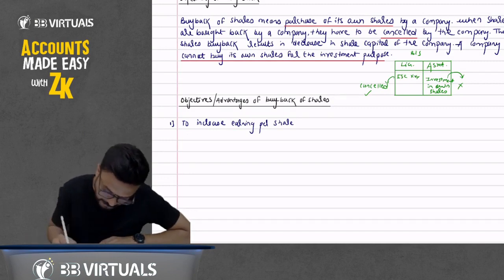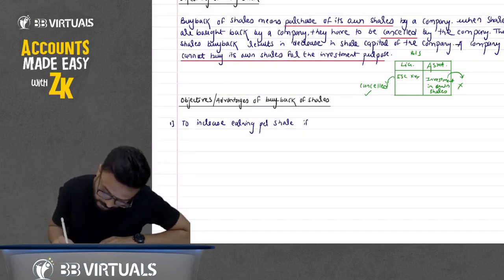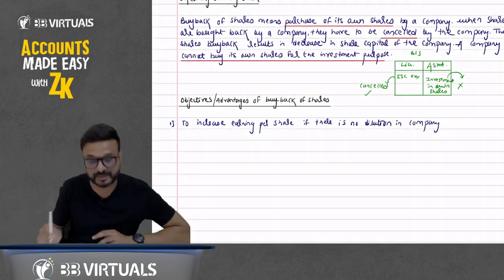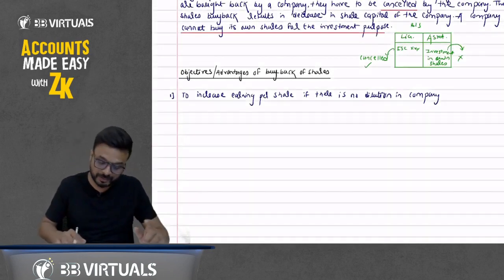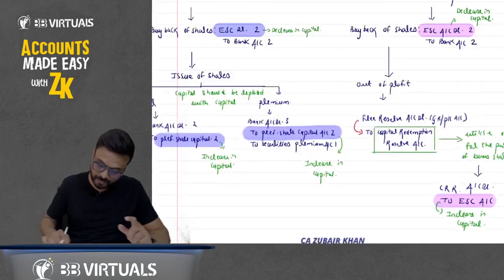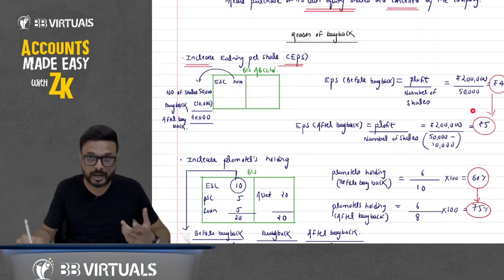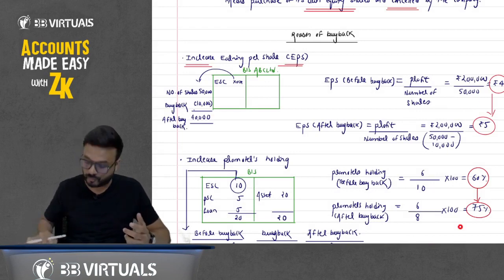How can we increase it? If there is no dilution in company's earning. You do remember that before the break we discussed that the profit is rupees 2 lakh, but the number of shares will reduce on buyback, from 50,000 to 40,000.